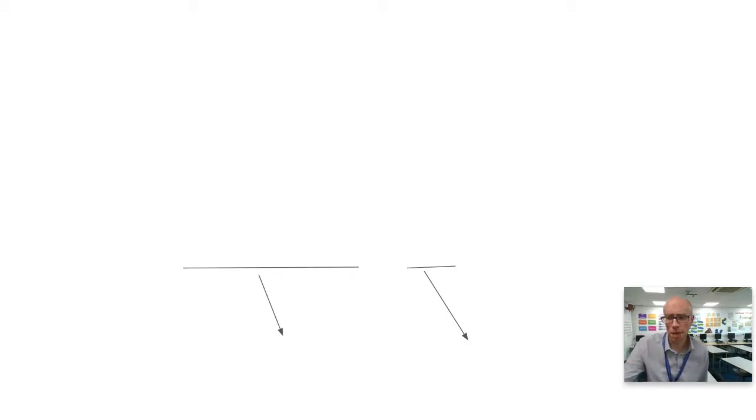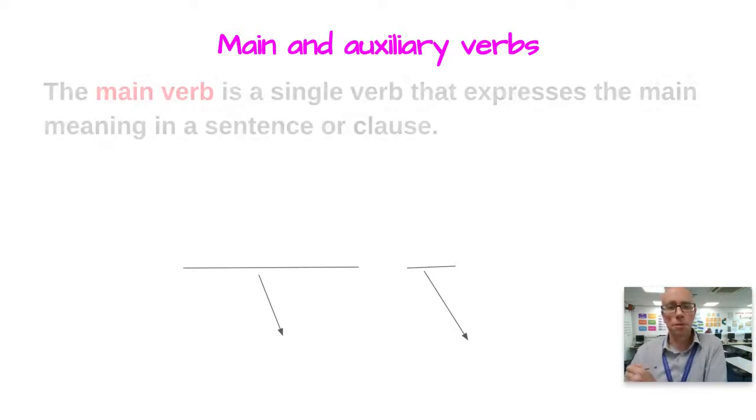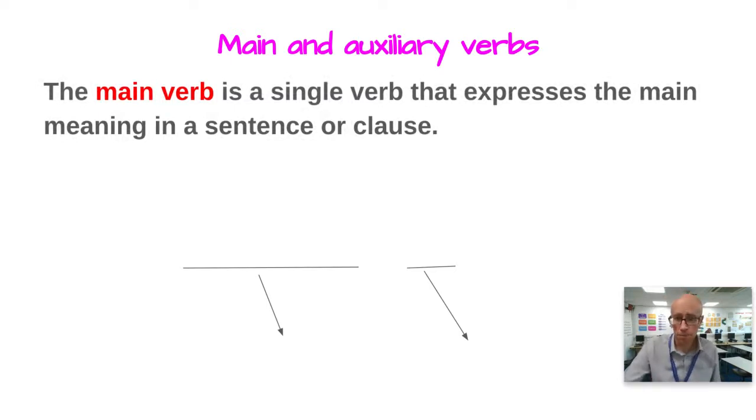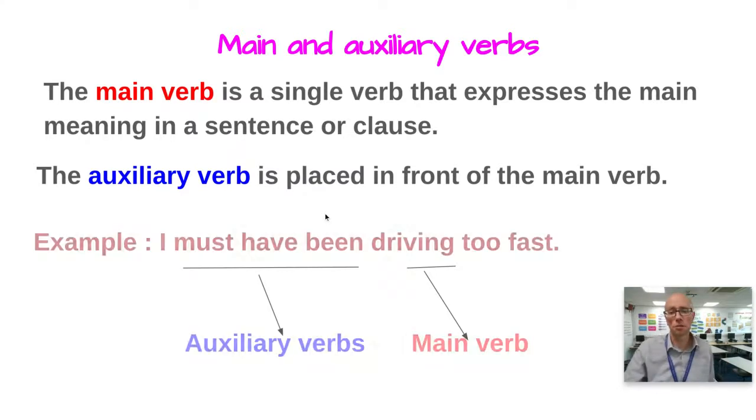Okay, right. What are these strange shapes we have on this slide? Well, I will tell you, it's the difference between main verbs and auxiliary verbs. The main verb is a single verb and it expresses the main meaning in a sentence or clause. In order for a sentence to be a standard sentence, it needs to have a main verb. But the auxiliary verb is placed in front of the main verb. Auxiliary here means helping, so it's a helping verb.